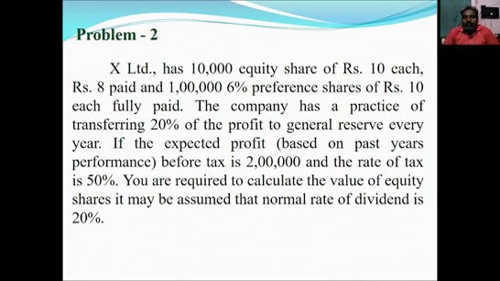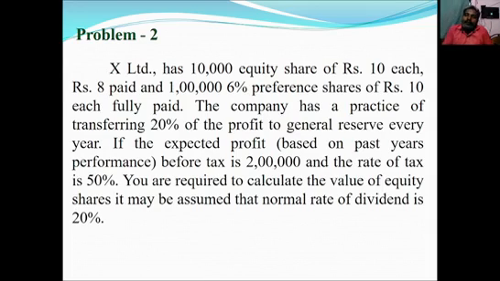It may be assumed that the normal rate of dividend is 20%. In the previous problem, they gave a balance sheet with some asset values and increased or decreased values in the adjustments. But in this question, they have given only the number of shares and the value per share, how much profit is transferred to general reserve, the expected profit, the rate of tax, and the normal rate of return.